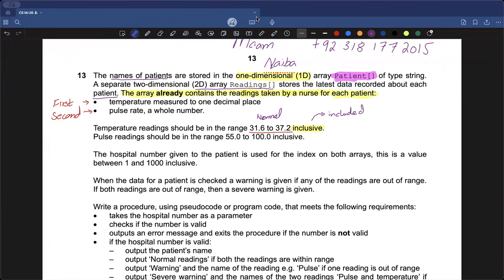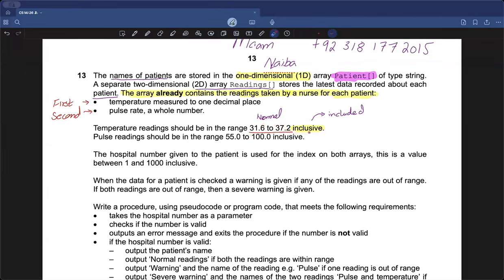And if a person has a temperature of 37.2, that's also perfectly normal. Anything outside these two boundaries will be counted as invalid or abnormal. And if a question uses the word exclusive, these classes are not just to solve these papers, but also to make you understand the common terminologies an examiner might make use of. If the examiner uses the word exclusive, this means that 37.2 and 31.6 are not included,